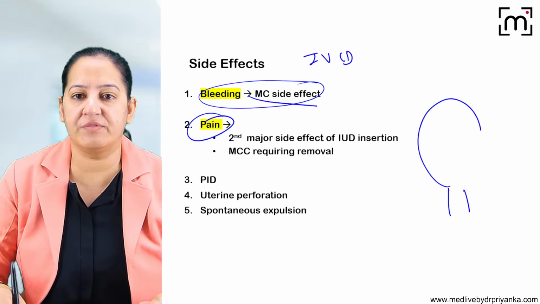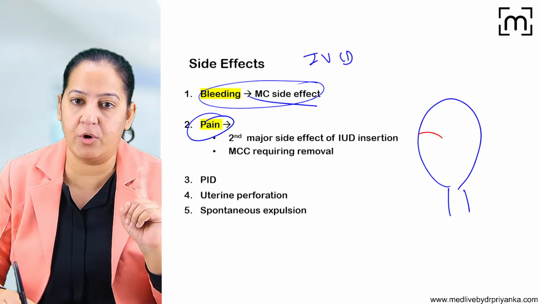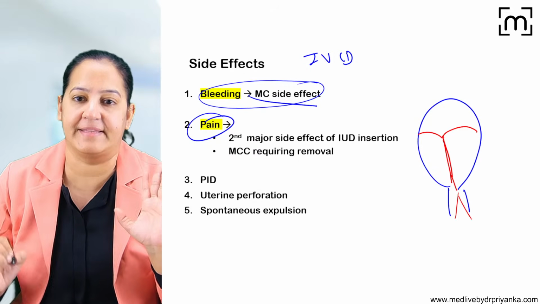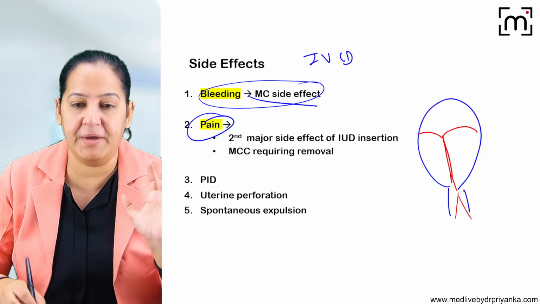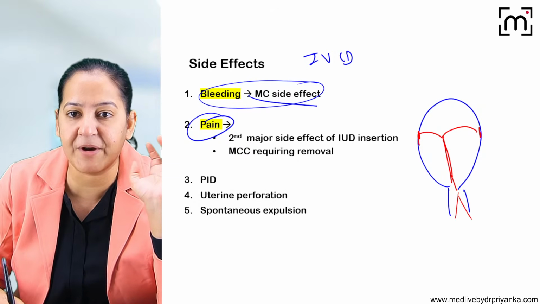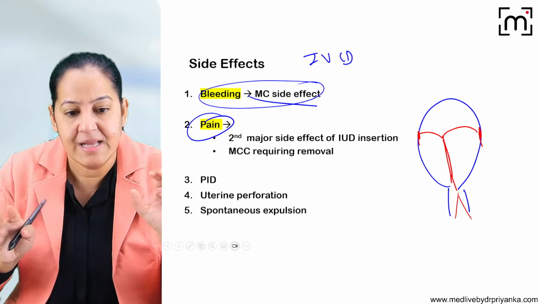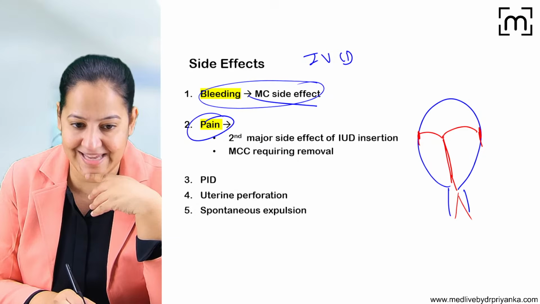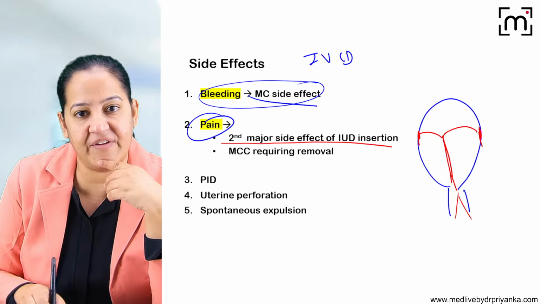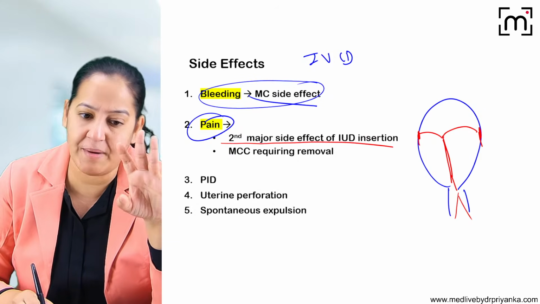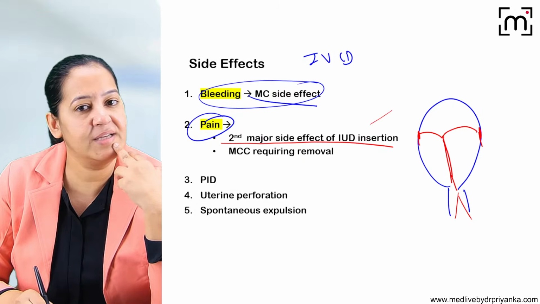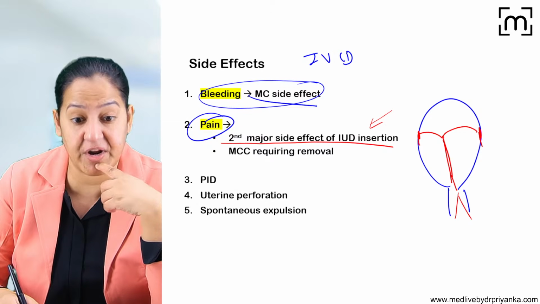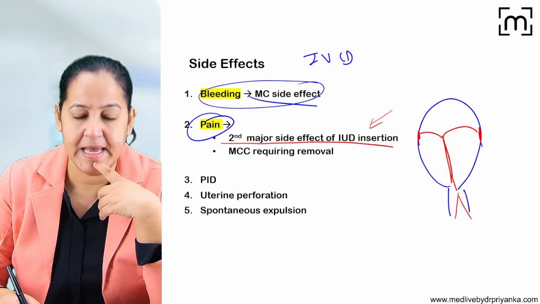So this is the uterus of the lady, and the doctor, the gynecologist, has inserted, for example, the copper T inside the lady like this. So the pain can be there because it is imposed on the walls. The pressure is there on the walls of the uterus, and sometimes the pain can be there. So pain is the second, and sensitivity of different females can be different. So the second most common side effect is pain. Pain will subside automatically after 1 to 2 months. If the pain is very severe, you can prescribe certain painkillers, certain NSAIDs, but don't remove it.